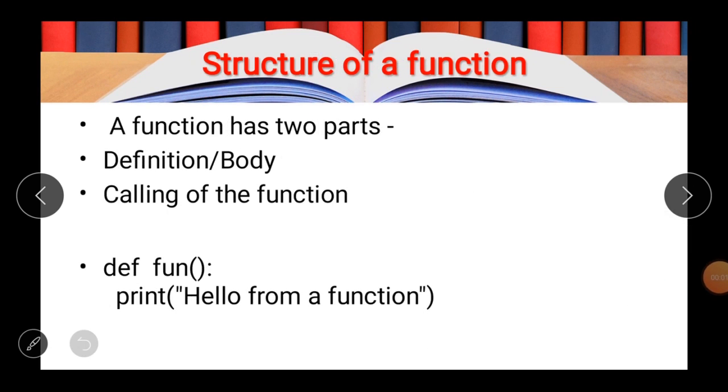Now what is the structure of the function? As I told you earlier, you can pass parameters to the function and you can have some return value from the function. But it is not a compulsory part that each and every time you create a function you have to pass some parameters from the main program to the function, and you have to get some value as a result from the function to the main program with the help of the return keyword. So it is up to you.